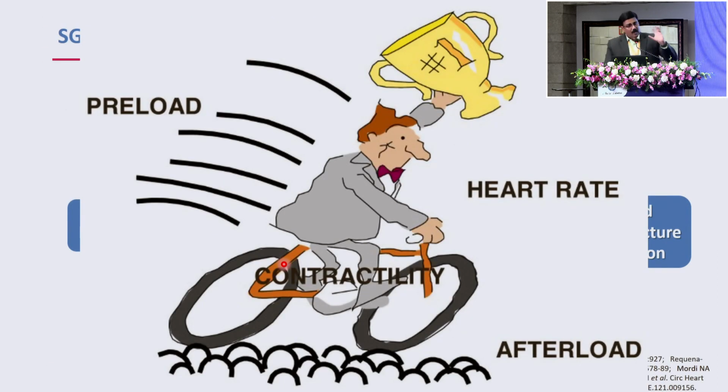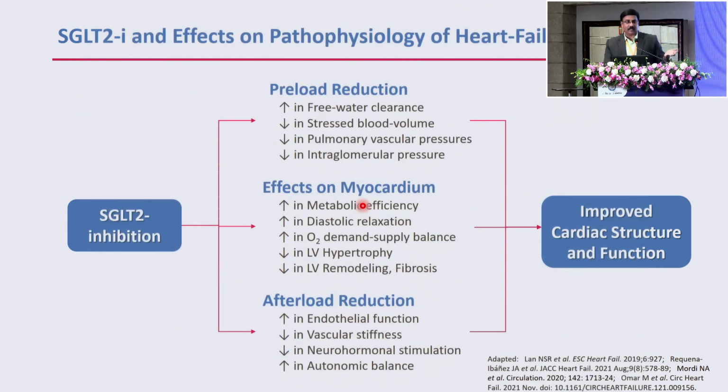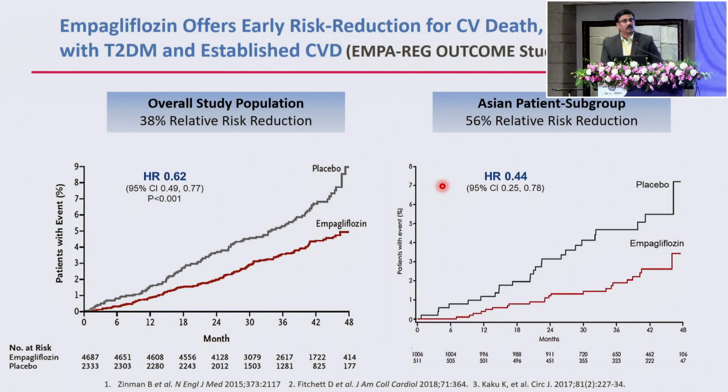So when you look at how heart failure is treated, classically we look at 4 factors. Reduce the preload, reduce the afterload, increase the contractility, and reduce the heart rate. Now, of these 4 parameters, the SGLT2 inhibitors are going to work at reducing the preload, reducing the afterload, and having effects on the myocardium that improve the contractility. So it seems to be having predominant effects. I will not go into specifics and read out all these things. So it has definitely got action on the entire spectrum of heart failure management and the pathophysiology.